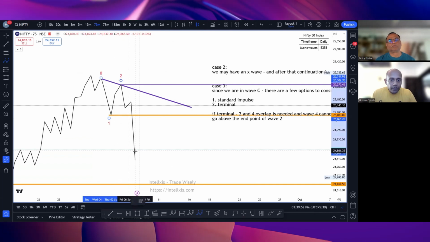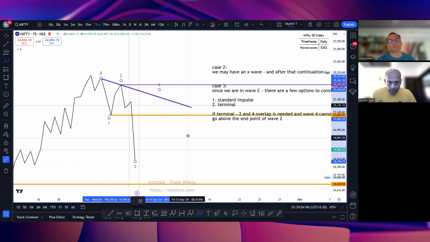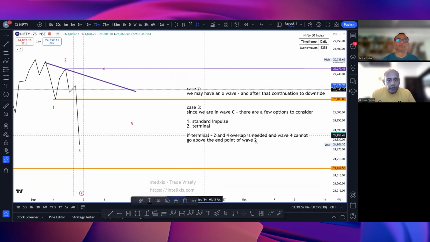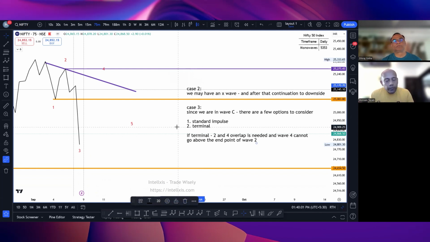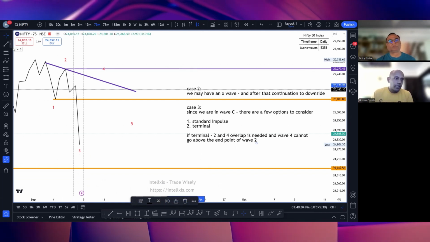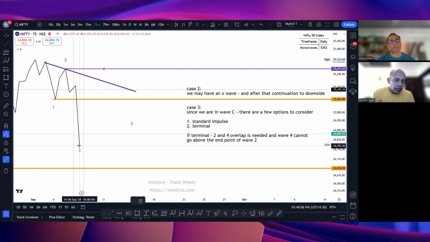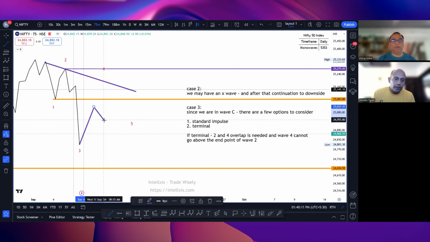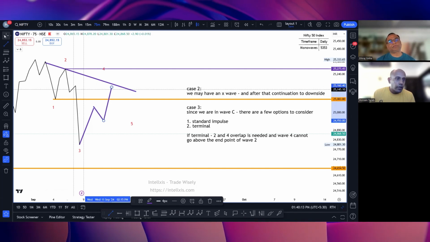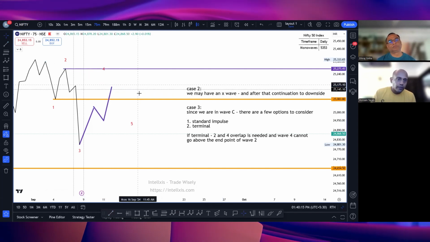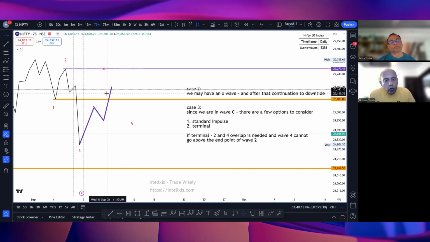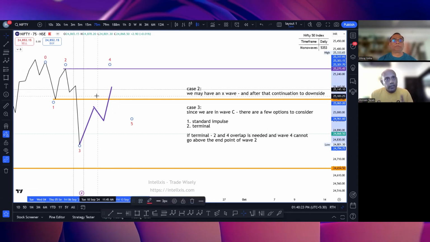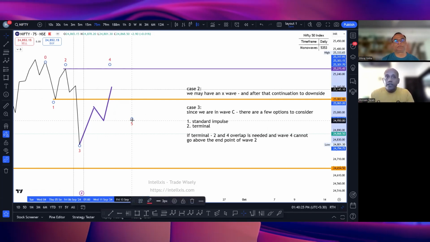This is my wave 1, wave 2. ये मेरा wave 3 हो गया. In case this is a terminal, there are two very important things that have to be met, and I'm going to draw it out. The first one, let us assume कि ये इसके नीचे नहीं जाता है and we go into pullback. Let me just delete this. So wave 4 has to enter the price territory of wave 2. That is the first thing that is required if this is a terminal pattern.